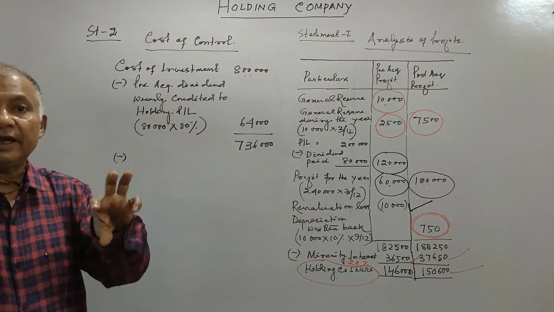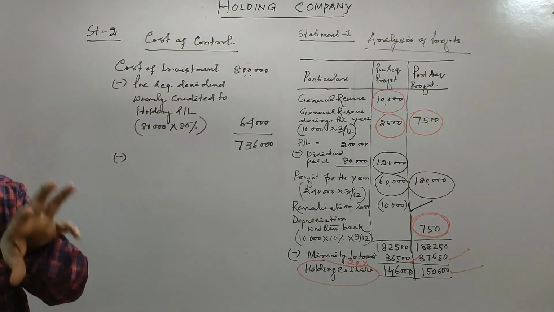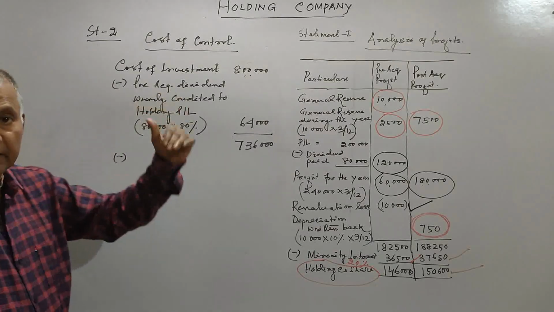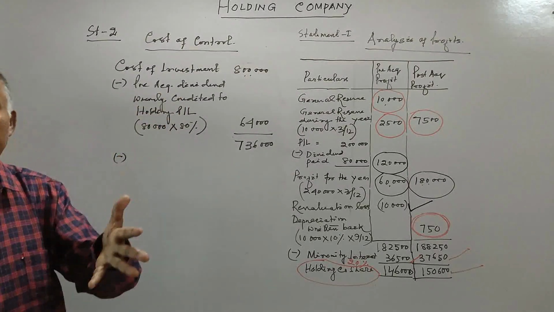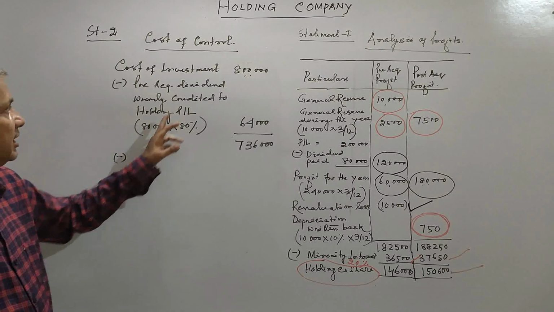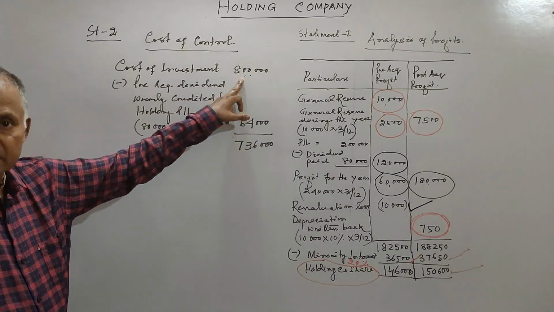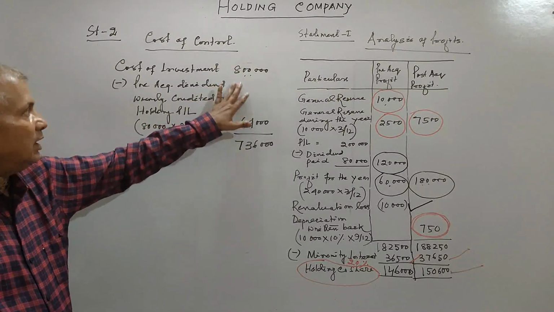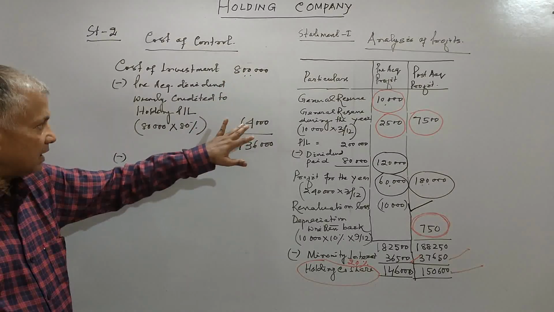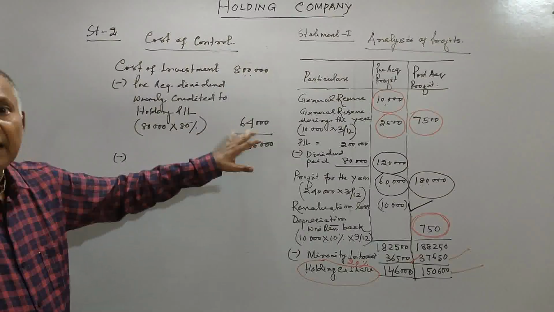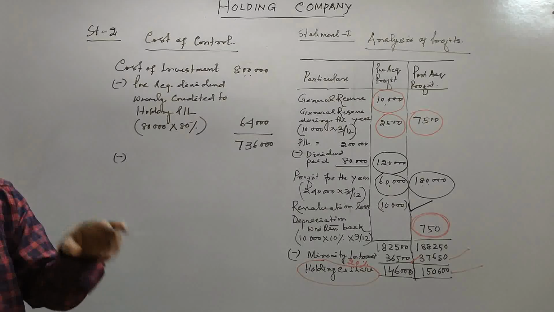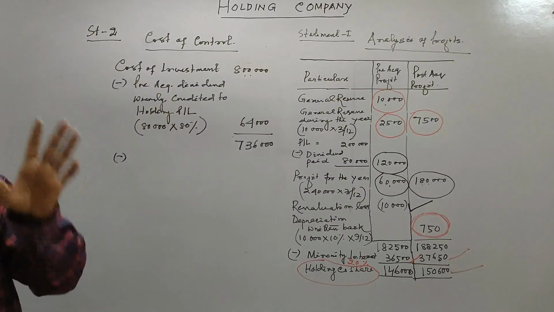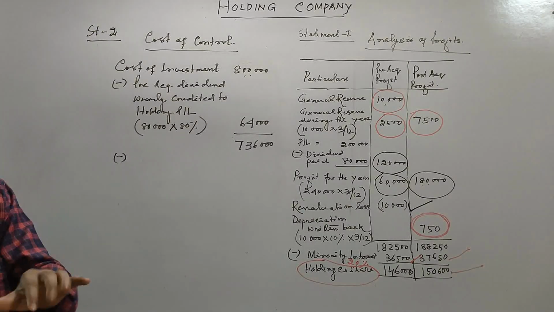That is, the pre-acquisition dividend has been taken into PL of the holding company wrongly. Pre-acquisition dividend is credited to investment account. So now we will make it less from this place and we will also make it less from the holding company PL. Right?